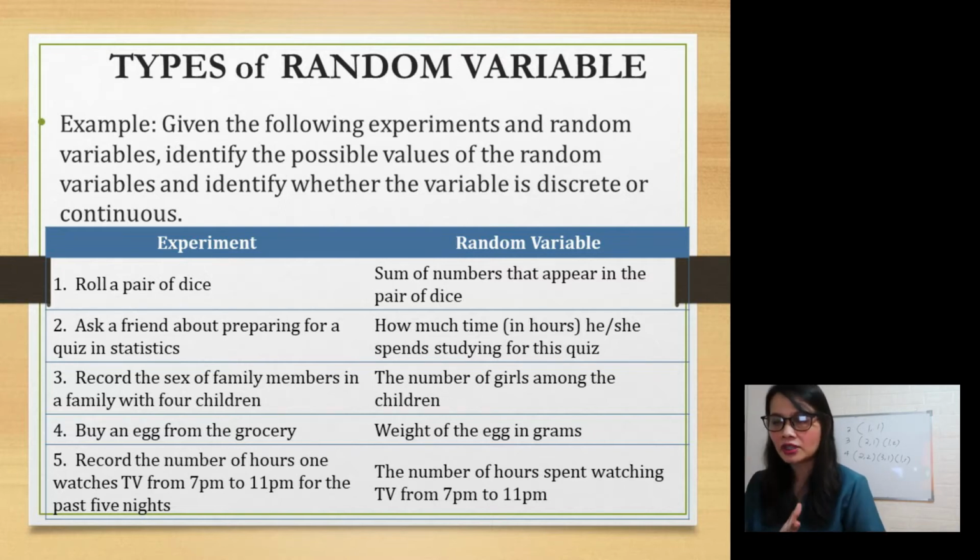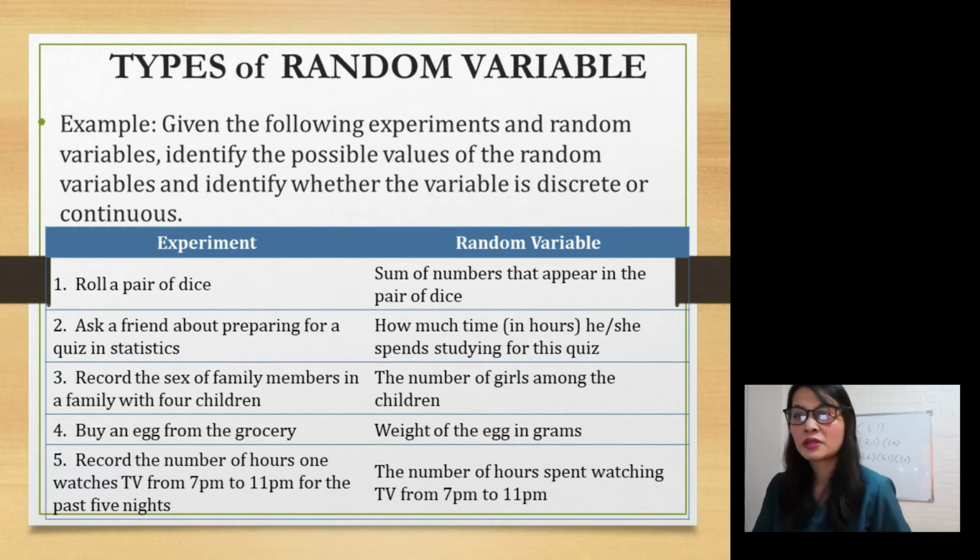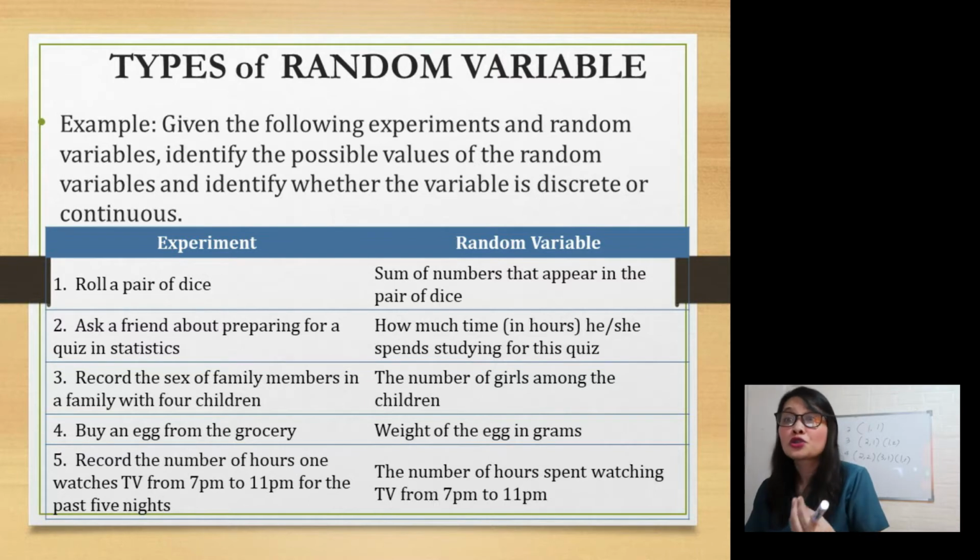Why do you think number 2 is continuous and number 5 is discrete? Try to examine the two examples. What have you noticed? Number 5 has a specific time. Okay, very good. Although we know that time is continuous, since in number 5 there is a specific time, we can say that example is discrete. The number of hours from 7 to 11, so you can count it. That is a discrete random variable. Likewise, in number 2, how much time you spend studying for a quiz, there's no specific time, therefore that example is continuous. So you can see the difference between the two?